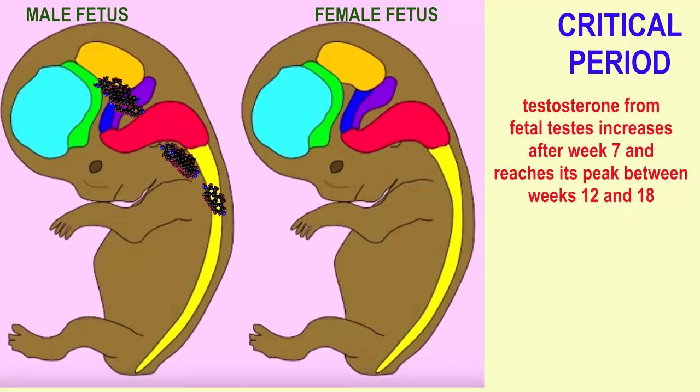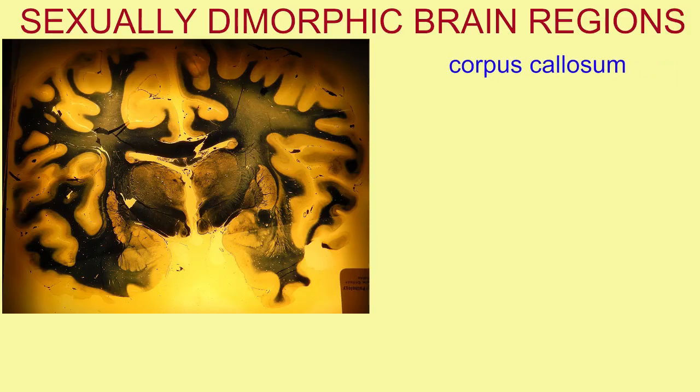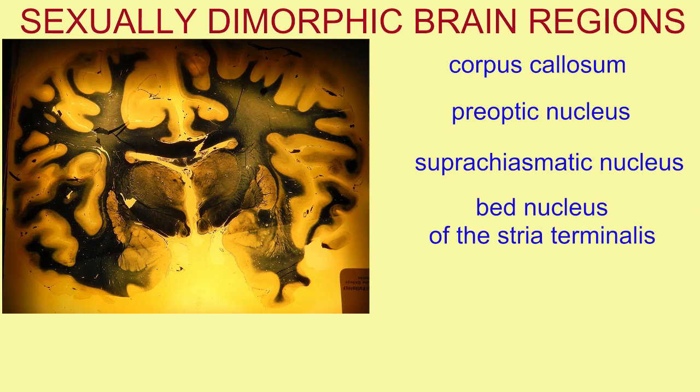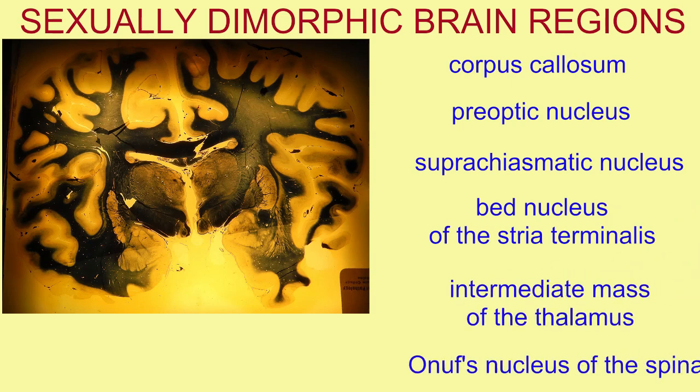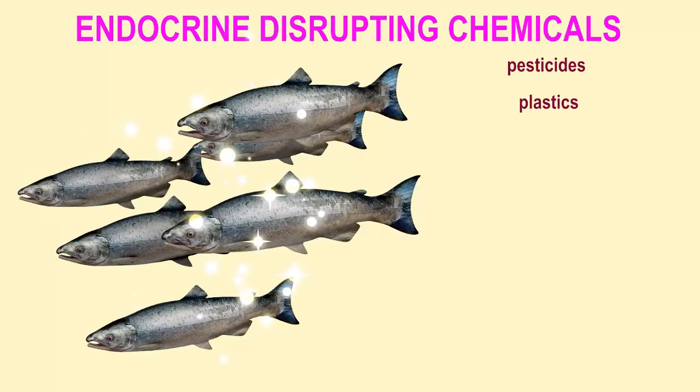It could be that fetal testosterone causes the brains of male fetuses to develop in a male-specific pattern, and the absence of this causes female brains to develop in a female-specific pattern, and this is responsible for the small differences we notice in adult brains due to gender. But it is more complicated. We know that other things might influence this process.